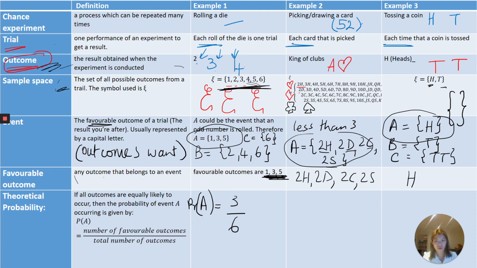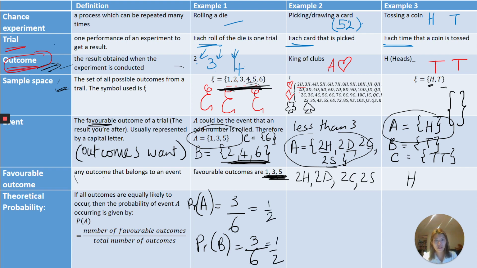Again, the probability of picking even, we look at how many favourable outcomes are in our event, 3, and then we look at how many outcomes are in our sample space, 6. And we always simplify.